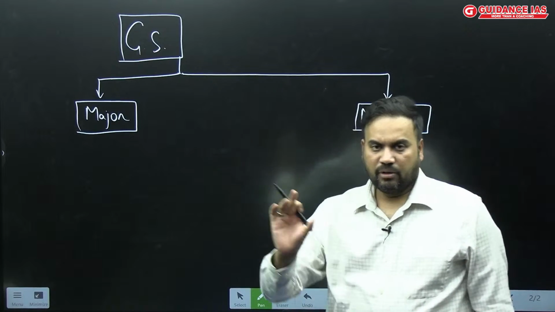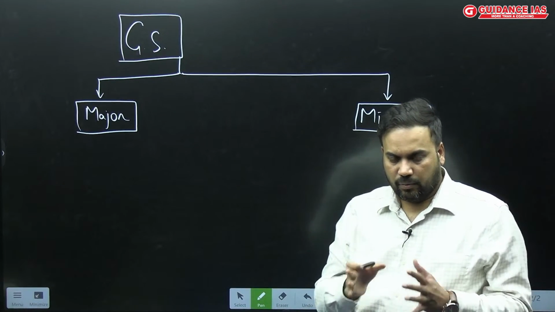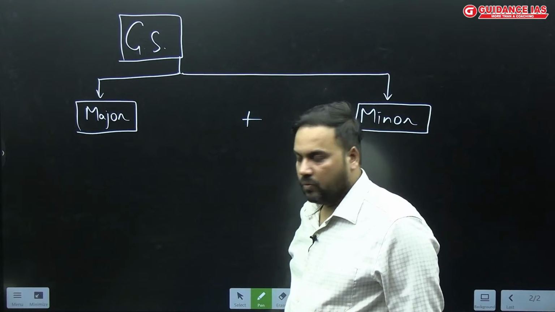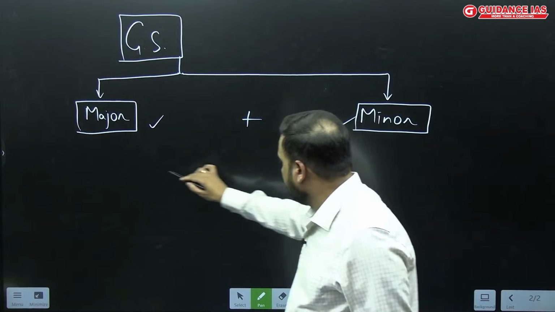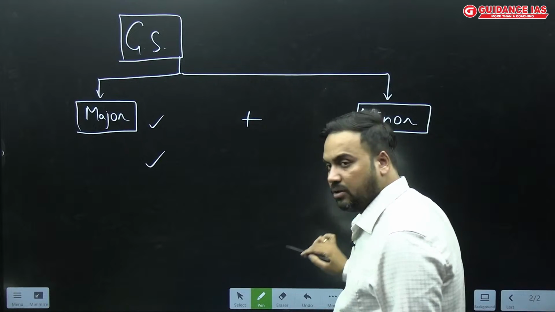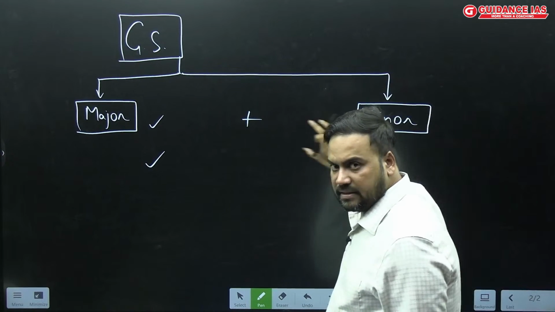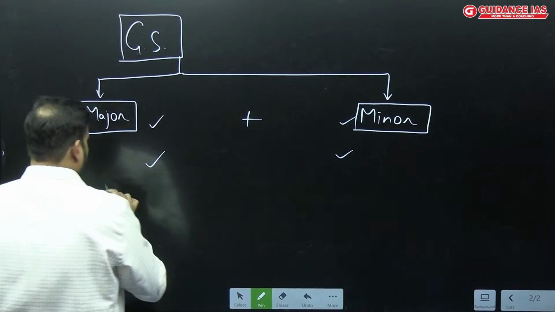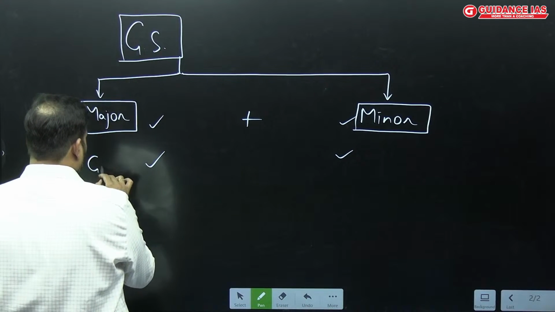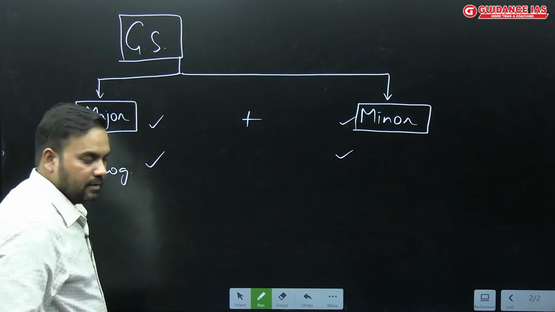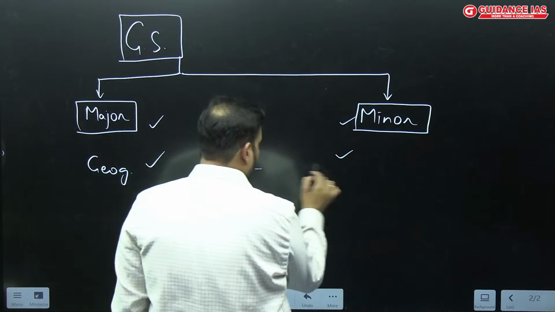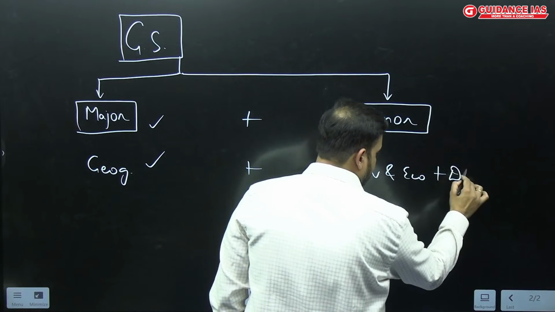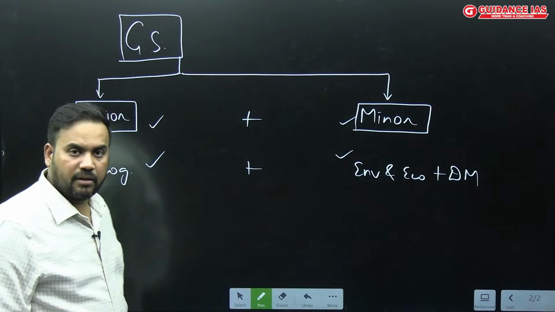So I would say when you are making the slots, make them in such a manner that you are completing one major topic, then one minor topic, then again one major topic, then again one minor topic. So at least this kind of thing we have to do. For example, if I am talking about geography, then related topics like environment and ecology, disaster management can be done together.